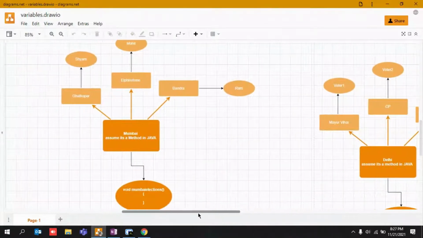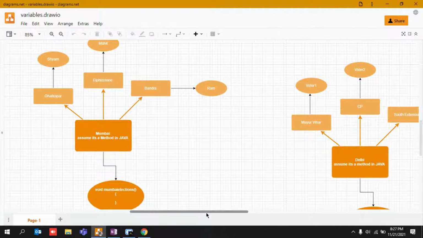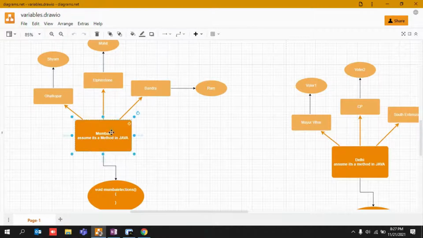Okay, so guys, this is a particular diagram that I have created in order to understand local variables. Let's say this is a place known as Mumbai. I've written, assume it's a method in Java. Just forget this. Just think about, at this point of time, I'm just talking about Mumbai, right? So in Mumbai, let's say a method has been created like void Mumbai elections, and then some body over here.